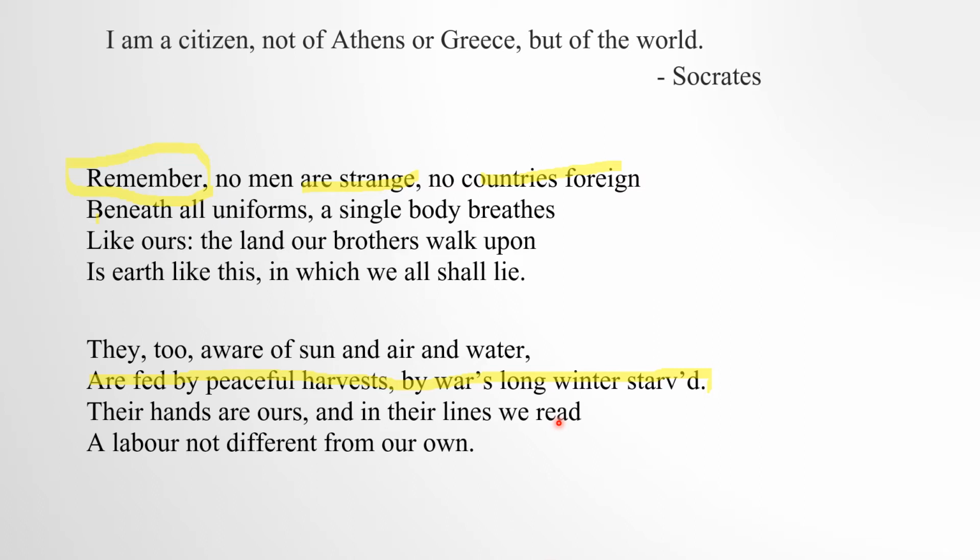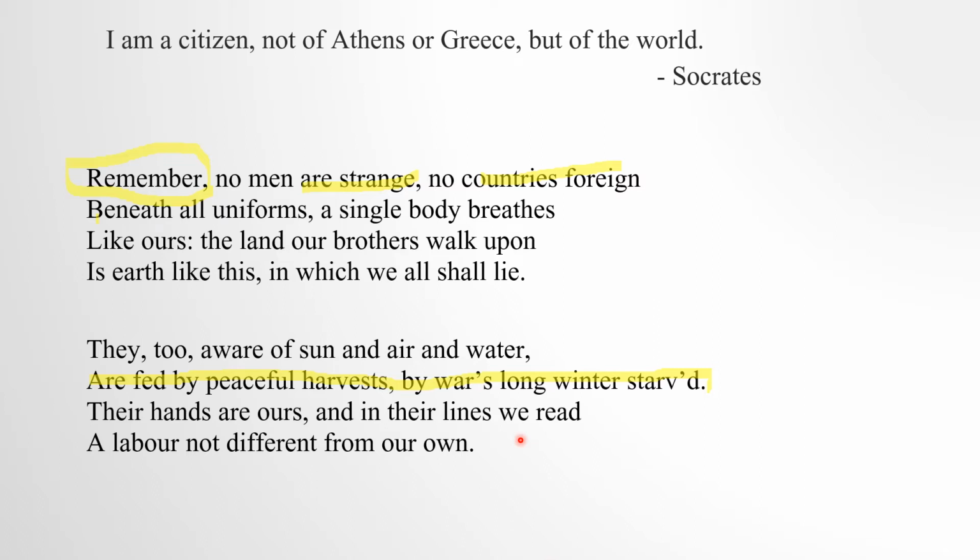See, our hands have some lines, right? In the similar way their hands also have some lines, and in those lines what the poet reads, this line says, is a labor not different from our own. It means they also work for their livelihood.